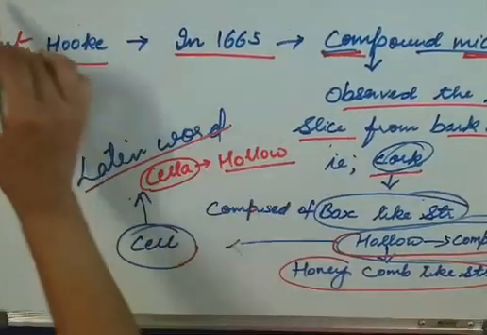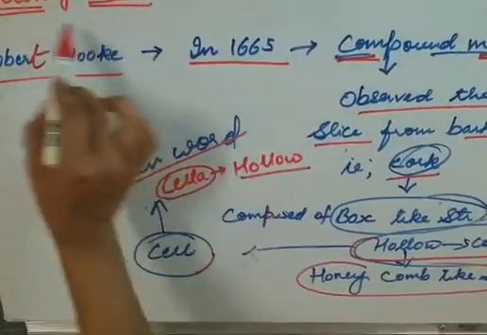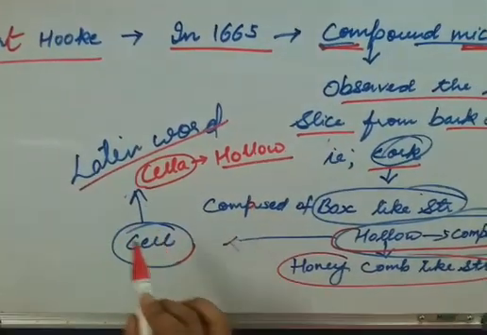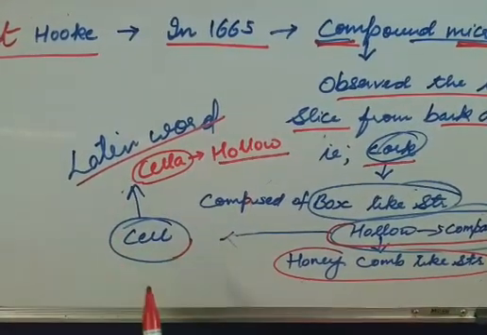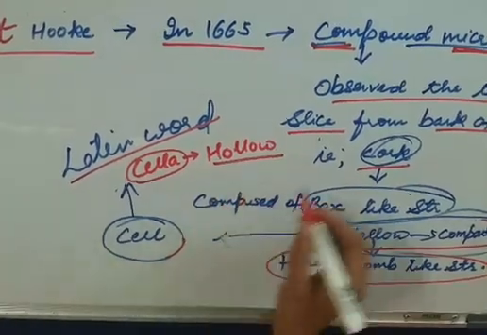So we completed our first topic of today's lecture, that is discovery of cell. Now we will move to the second topic, and the second topic for our today's lecture is cell theory.